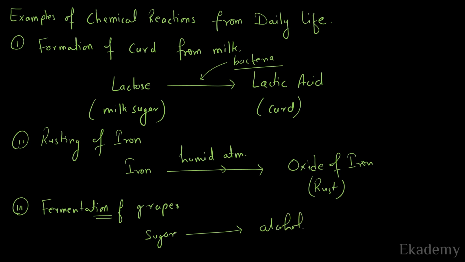Now you can see that the initial substance is changing itself into a completely new substance. Again, a chemical change and chemical reaction is taking place in this process. This process needs the assistance of yeast. The process is carried out in presence of yeast.